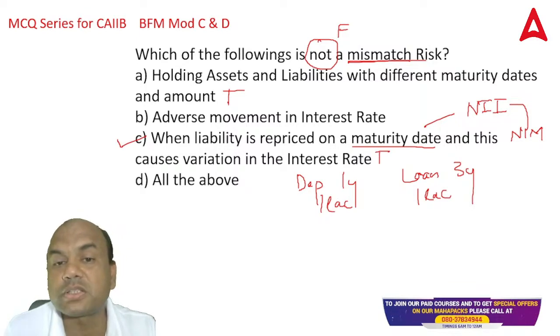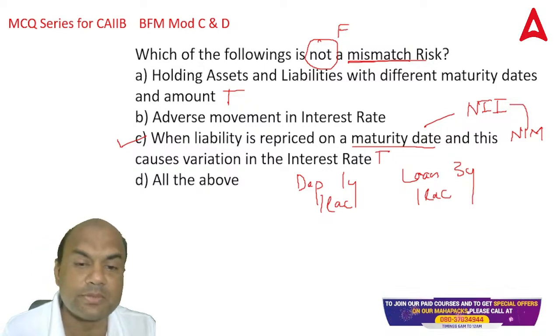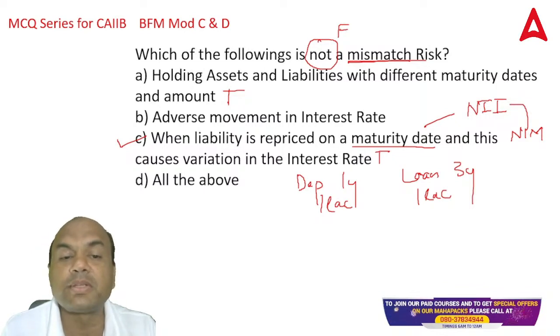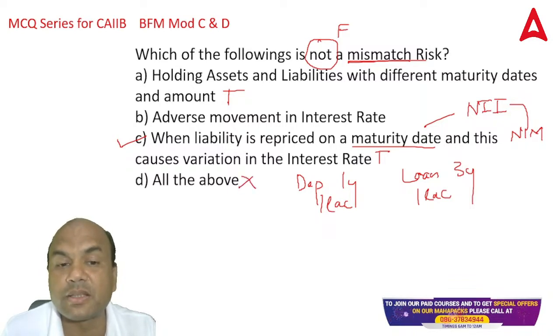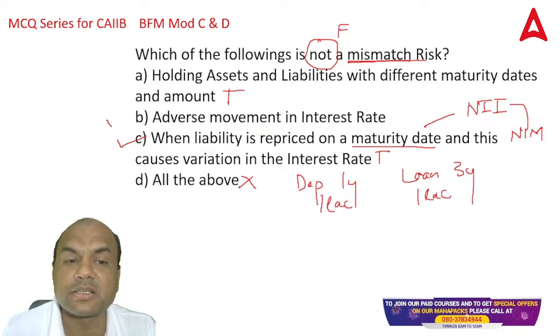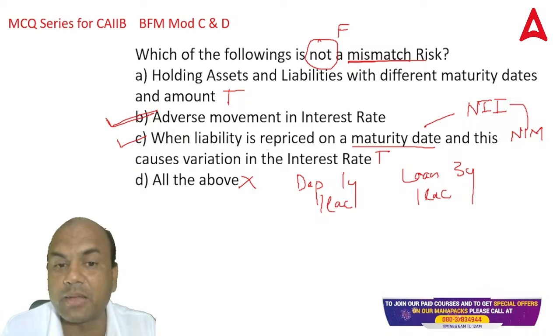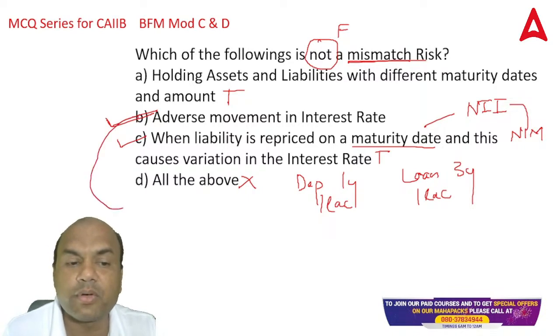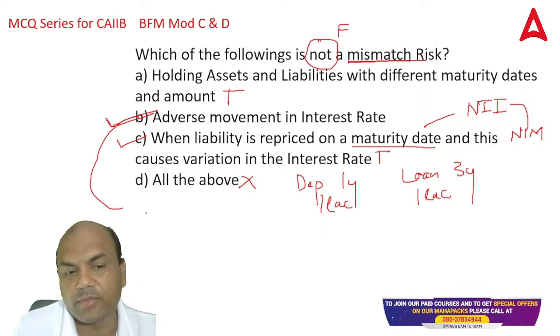But I want false. So now we have to check the closest false. All of the above is not possible because these are the mismatch risks. So A and B are the mismatch risks. So all of the above is gone. So which is the nearest one? Adverse movement in the interest rates. So this is not the mismatch risk. Now what is the logic behind this? You will say, sir, it can be the mismatch risk. Yeah, I have told you it can be. But I'll tell you how to explain this. See this. If loan, look at this, everyone pay attention.